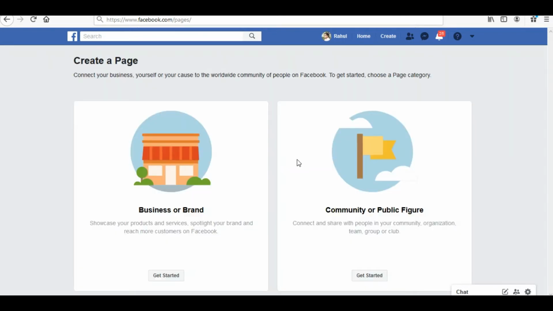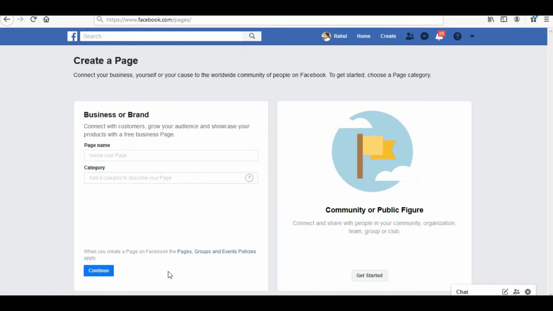Once you click on the create page button, Facebook would be asking you two questions. Are you interested in creating a brand or business page, or you are creating a page of somebody who is a public figure? For the purpose of demonstration, I would be creating a business page. Once I am doing so, Facebook is asking me the page name. For the purpose of this demonstration, I am creating a Facebook page for a local restaurant in my area by the name of HK Foods.